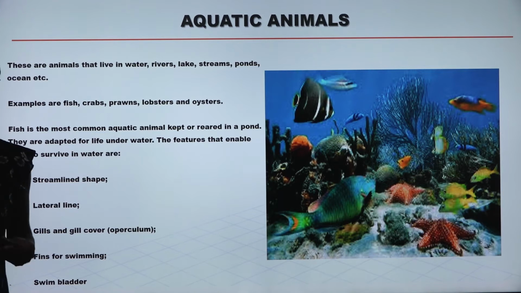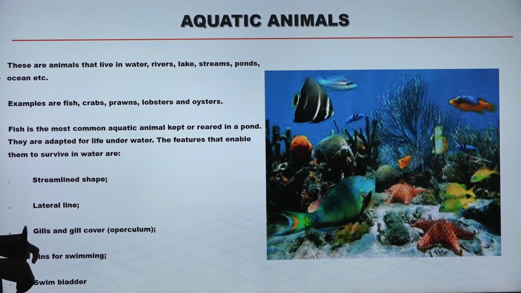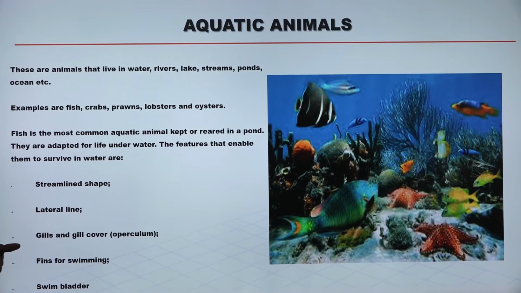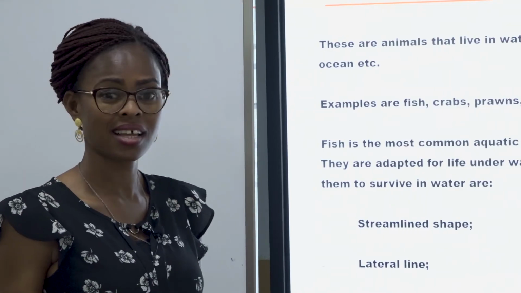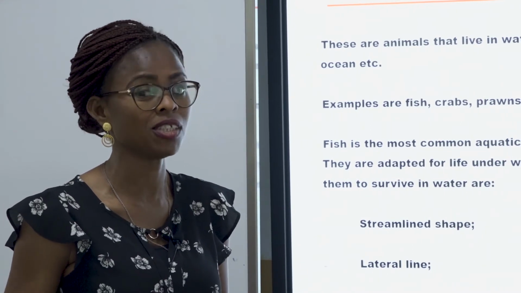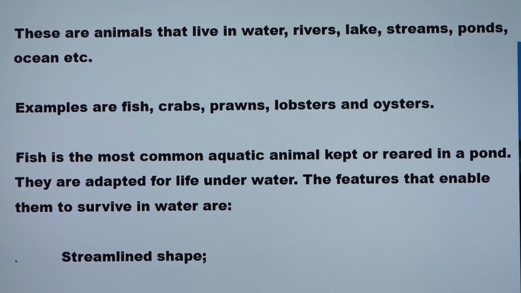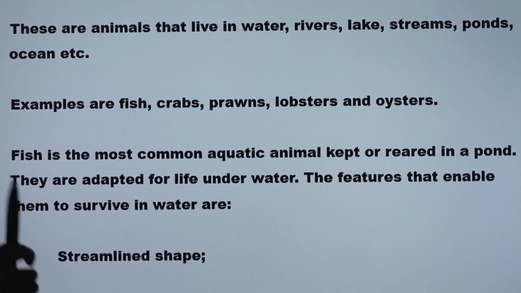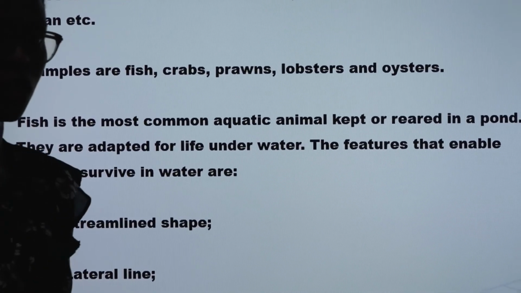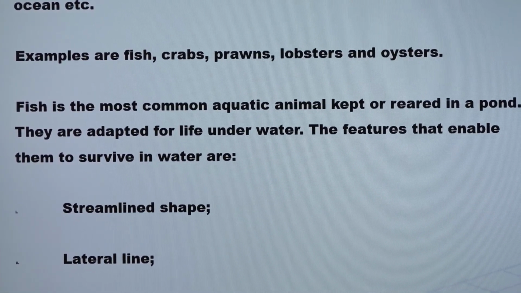Aquatic animal is the next we are going to look at. Aqua. From that word aqua. Aqua means what? Water, yes. These are the animals that live in waters, rivers, lakes, streams, ponds, oceans. Can you give me some examples? Yes, and then you mentioned popular fish. Yes, fish is one of the aquatic animals. We also have prawn, we have oysters, we have lobsters. They are examples of what? Of aquatic animals. But among all these mentioned, fish is the most common animal kept and reared in a pond.